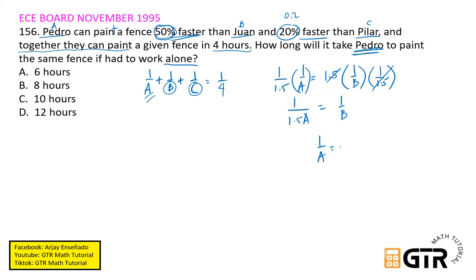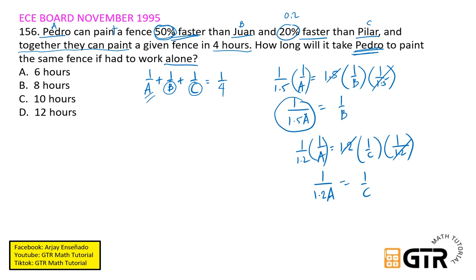So 1 over A equals 1.2 times 1 over C. Then solve for 1 over C, so we need to multiply both sides by 1 over 1.2, para mag-cancel ito, matitira ay 1 over C equals 1 over 1.2A. And then i-substitute na natin yan, itong 1 over 1.5A tsaka 1 over 1.2A dito sa original equation natin. So therefore, this is the working equation.